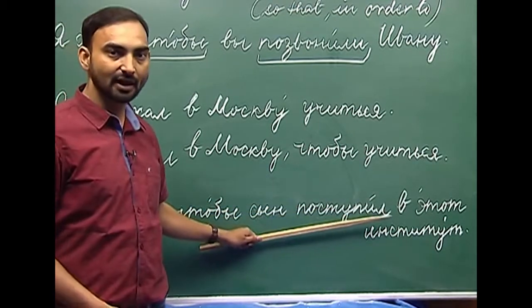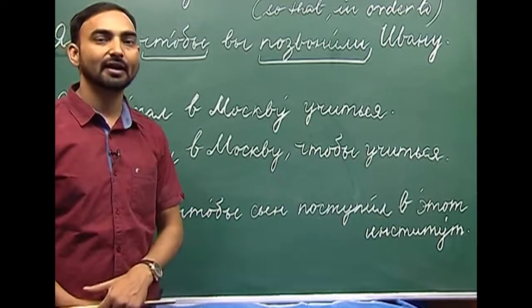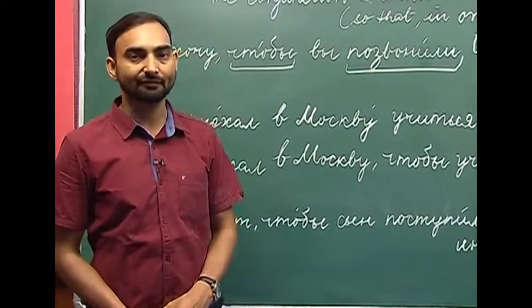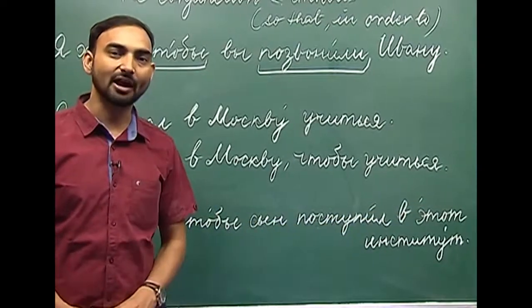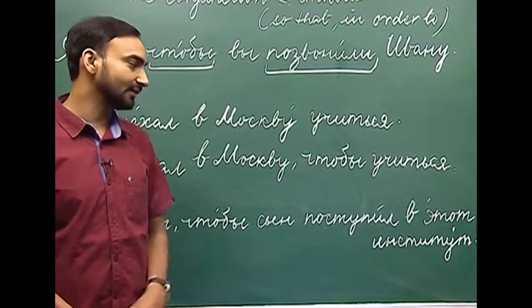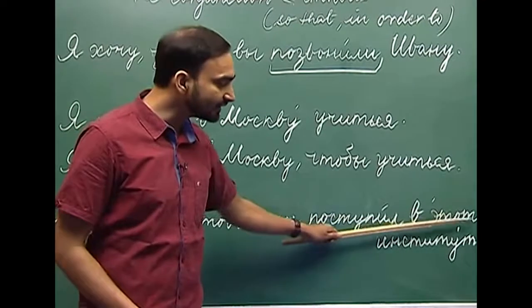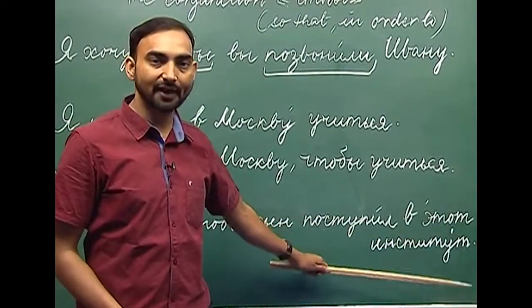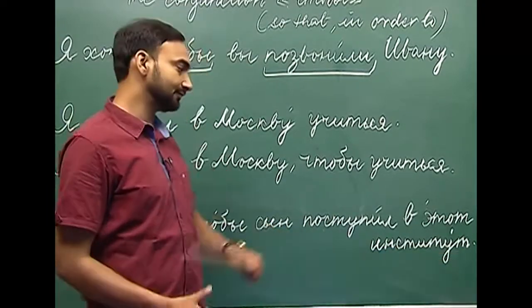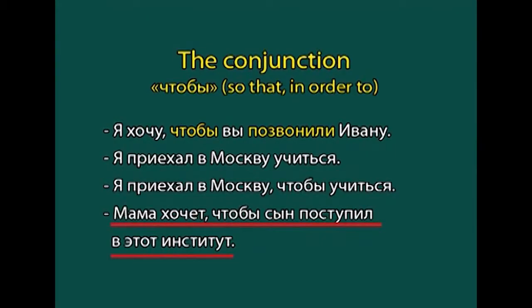Поступить, поступать. Поступить is to take admission somewhere, and it takes where or na plus noun in the accusative case. That is why we have used в этот институт. Institute in the accusative case remains institute. Mother wants her son to take admission in this institute.